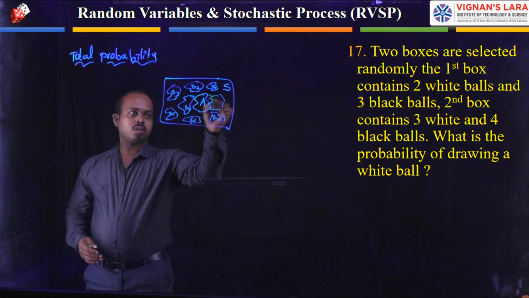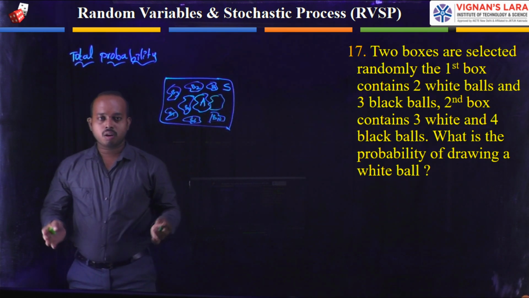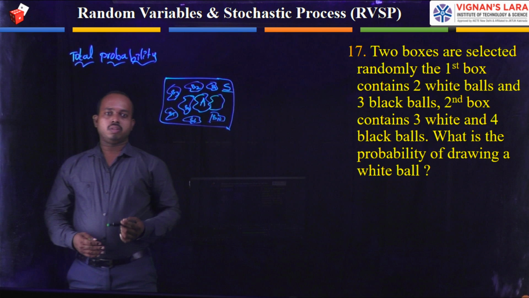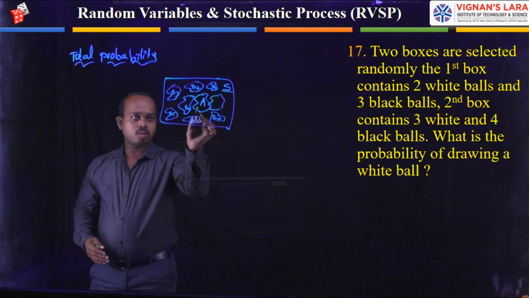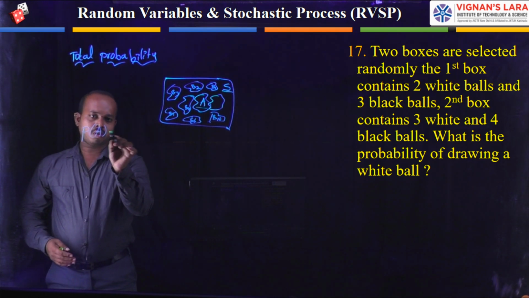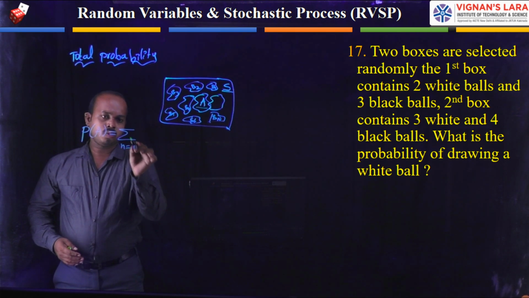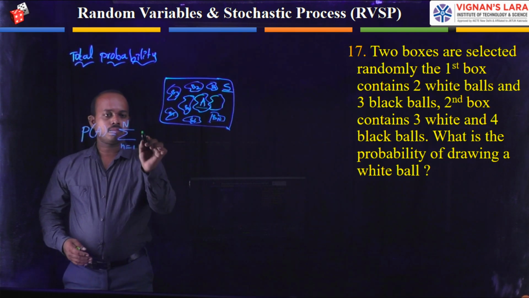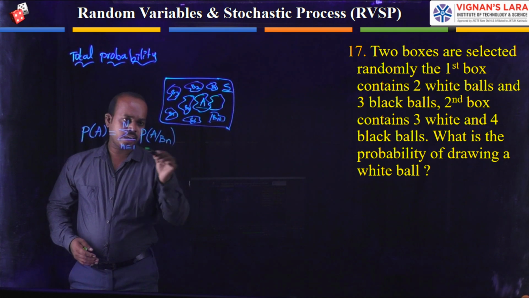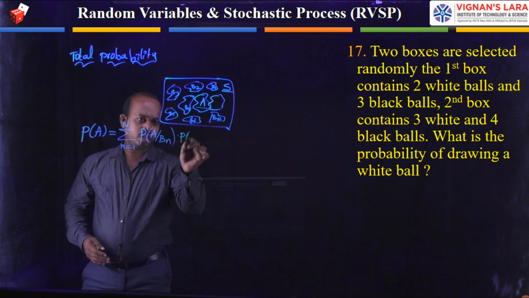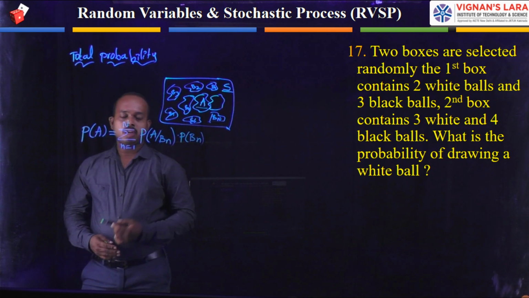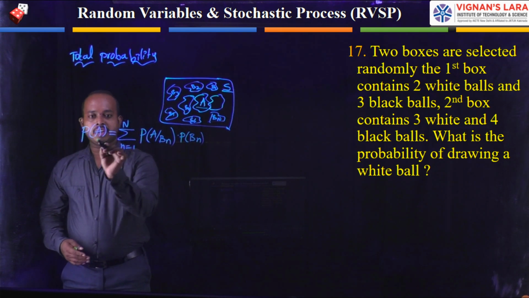But some of the events collide with event A, and all of the events are inside S. Inside S, according to the total probability, you write the probability of A is equal to the summation from n equal to 1 to n of P of A given Bn, into P of Bn. By using this formula, we are able to find the total probability of an event A.